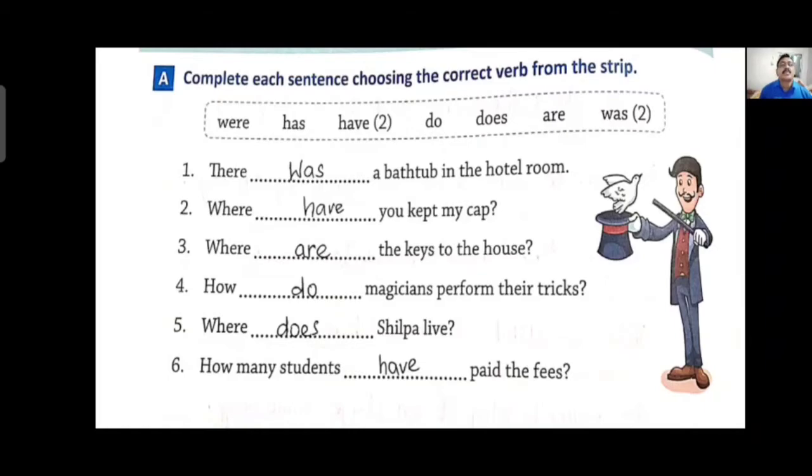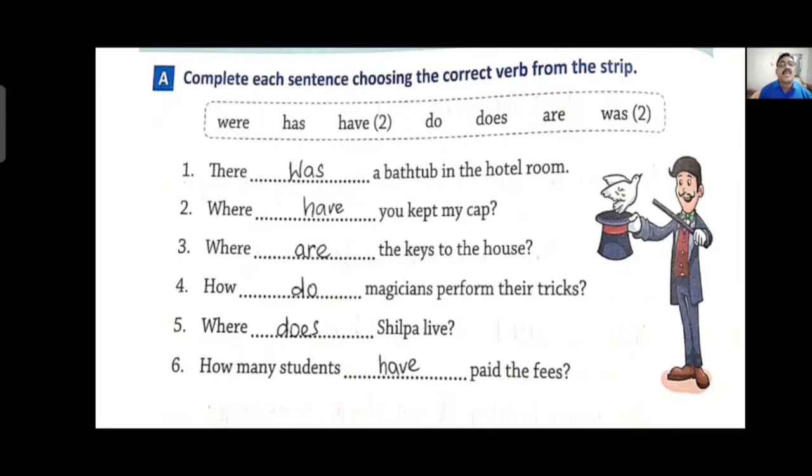Second one, where have you kept my cap? Here you is a plural subject. So have is used when the subject is plural. So where have you kept? Kept is the past form of the verb, and you is plural. That's why in the plural case we generally use have.